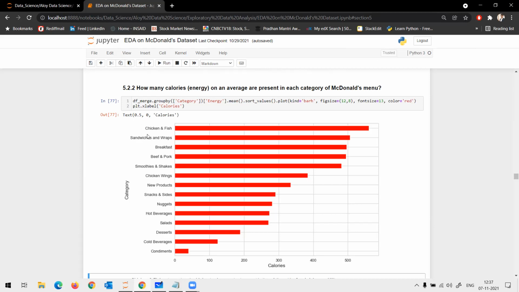So if you think carefully and understand the data very clearly, what you can make out is these top 4 items, the chicken and fish. Does McD serve fish in India? No, they don't serve. You have chicken and fish, sandwiches and wraps, breakfast, beef and pork. Once again, McD doesn't serve beef in India, neither pork. So all these top 4 items with the highest calories are sold in the US. Correct? They are very specific to the US and we are not seeing them in India.